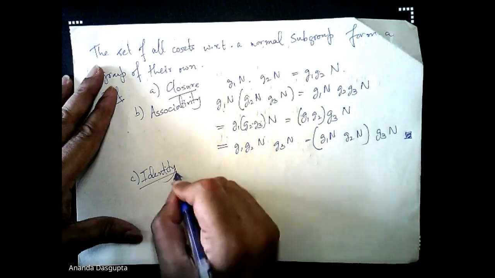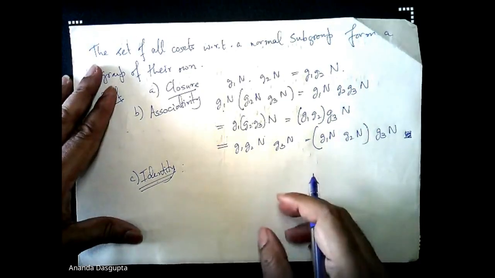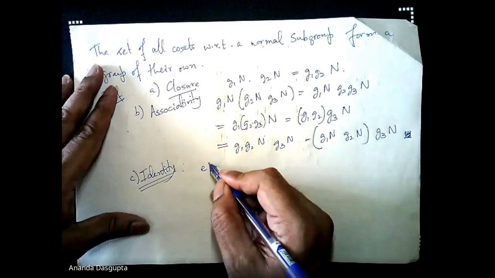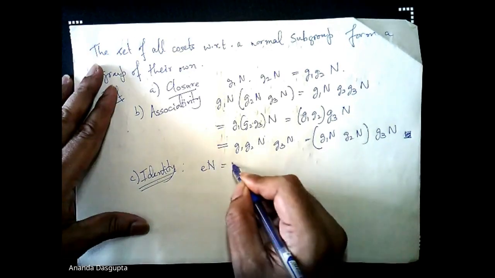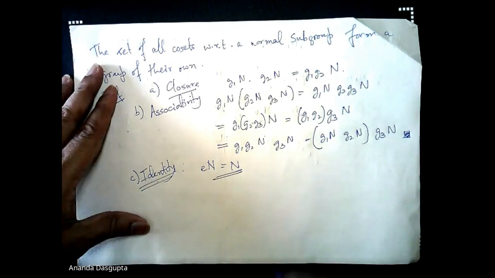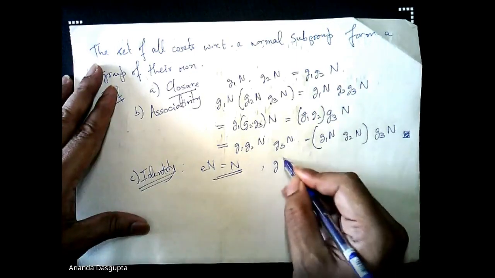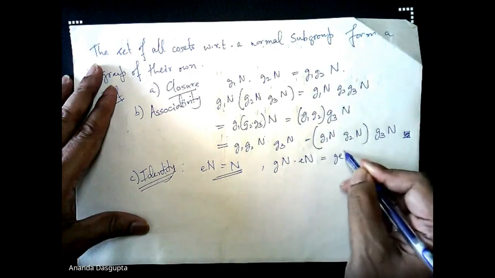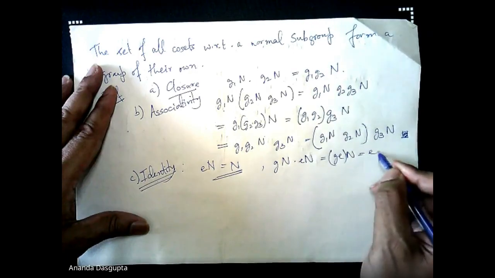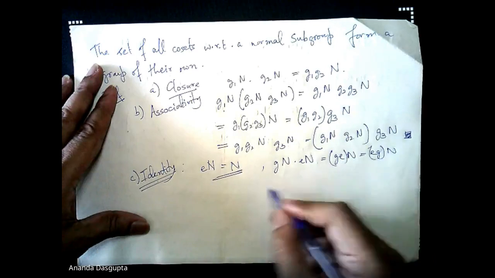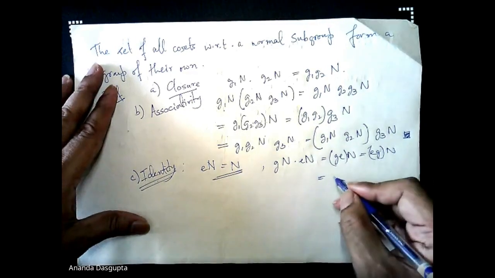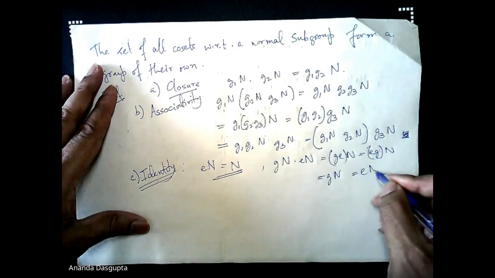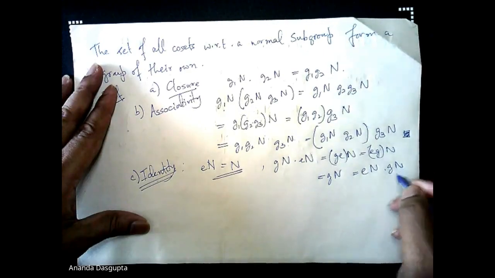Identity. You need an identity in this particular group. How do you get an identity? Well, the obvious choice would be E times N or N itself. And that's easy to see that GN times EN is GE times N, EG times N. That's of course GN itself. It's also EN times GN.